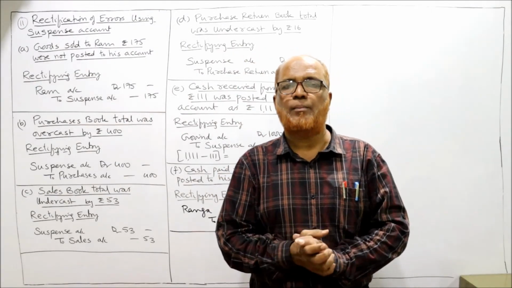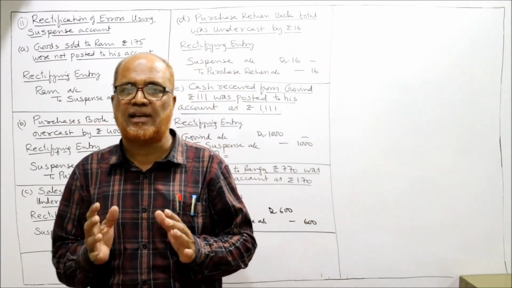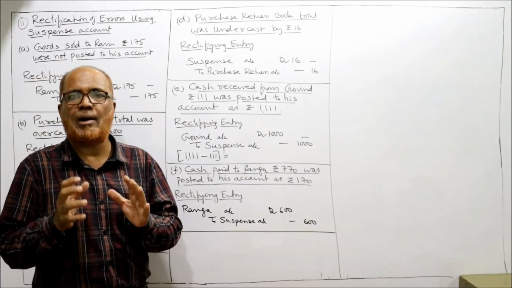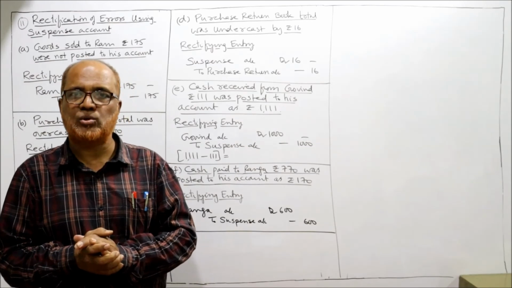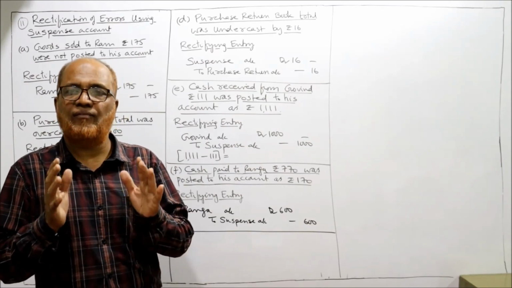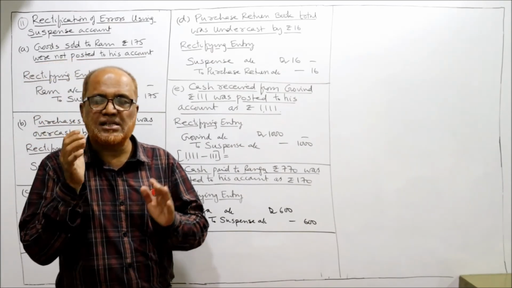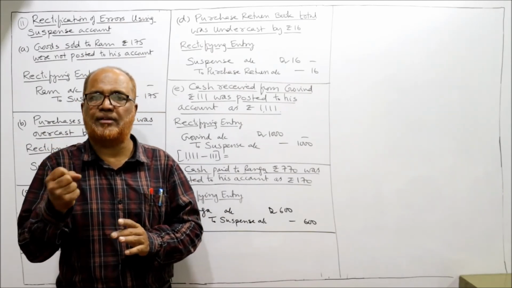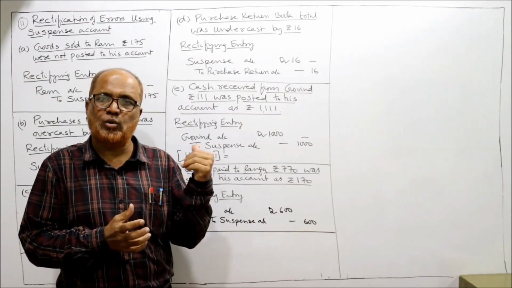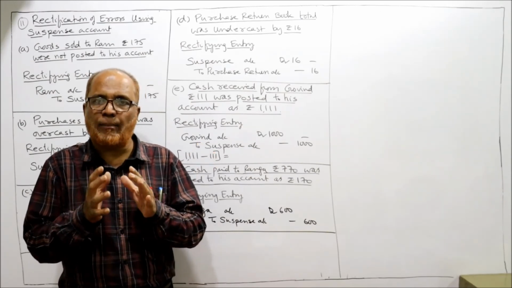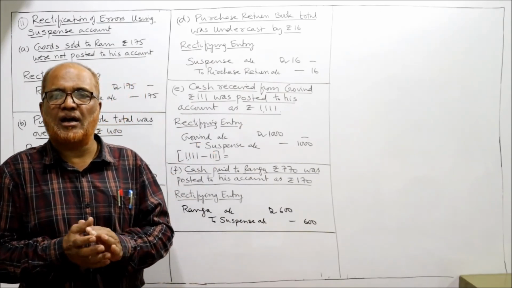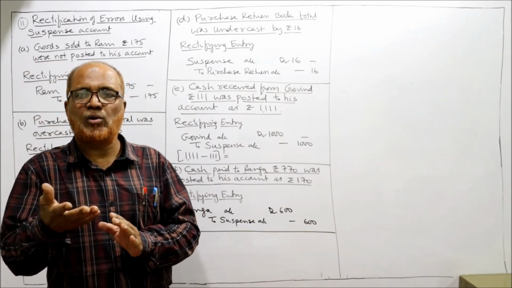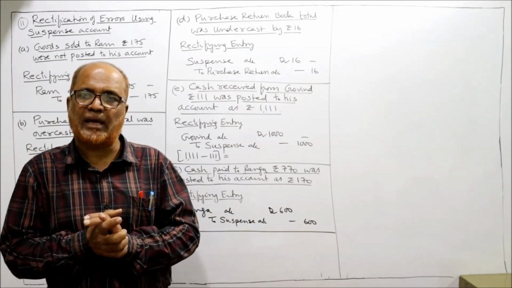So far we have completed 11 problems on this rectification of errors. I hope my regular viewers have already got a good command by watching these videos. I have told you again and again in every video that this chapter is a little bit difficult. Until and unless you are strong in journal entries, it will be difficult for you to understand. So have a good command of journal entries, and if you may not be able to understand in one glance, watch the video again and again, twice, thrice, and you can definitely get it.